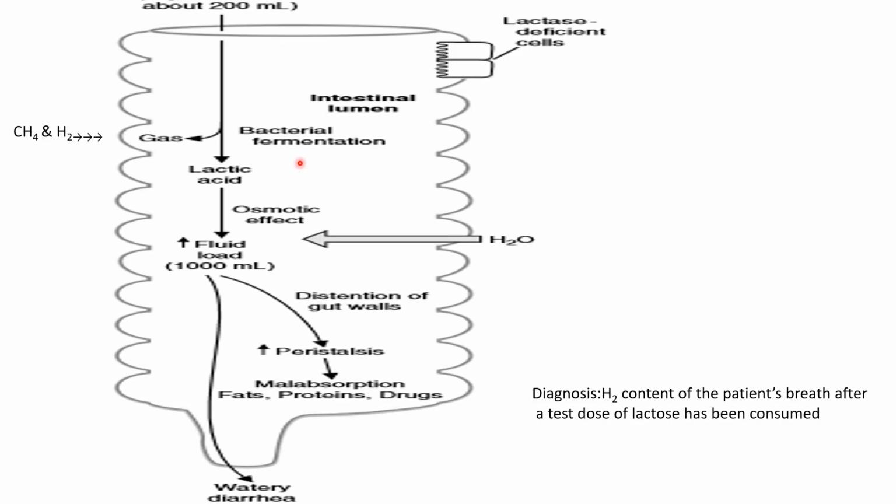Now we can further elaborate: if an individual consumes a glass of milk, which contains about 200 ml of milk, then a lactase deficient individual, as we discussed in the previous slide, will undergo bacterial fermentation and different gases and acids are formed. What are those gases? Methane and hydrogen gases are formed, and lactose is converted into lactic acid, and this lactic acid has an osmotic effect, so it imbibes water from the intestinal lumen, and the fluid load can go up to 1 liter.